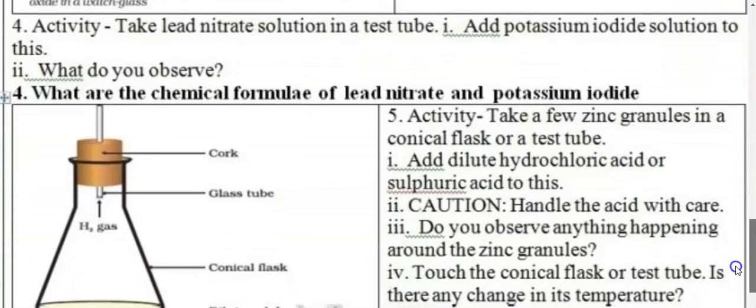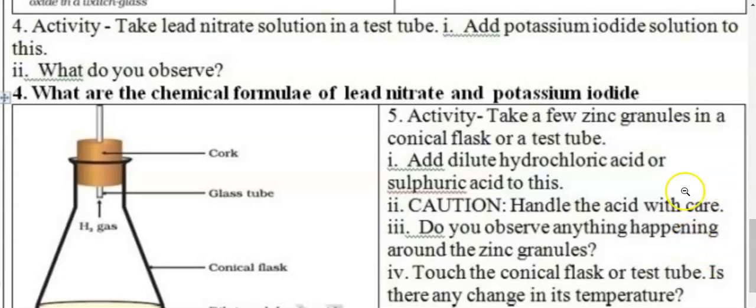Another activity comes: take lead nitrate solution in a test tube. Now lead nitrate, student, has lead, which is Pb, and nitrate, which is of course NO3, 1 negative. Anyhow, we just see the activity. Add potassium iodide solution to this. What do you observe? So you have taken lead nitrate and added potassium iodide.